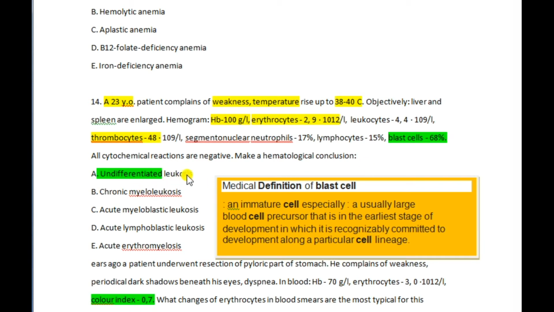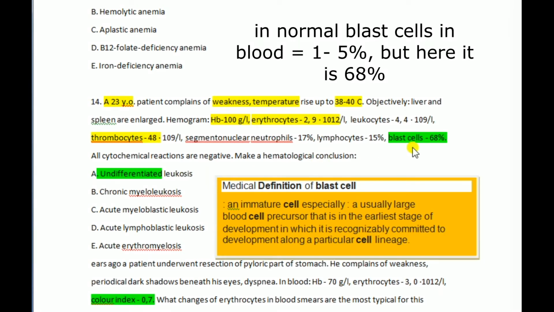Leukosis means we can see via temperature a fever. So there may be an infection. So the WBCs in the blood are going to be high. So blast cells, more immature WBCs, are going to be high. That is undifferentiated. Medical definition of blast cells: an immature cell, especially a usually large blood cell precursor that is in the early stage of development in which it is recognizably committed to development along a particular cell lineage.